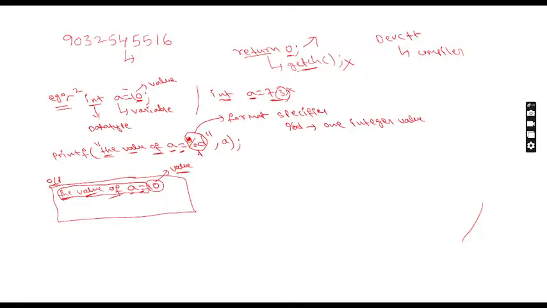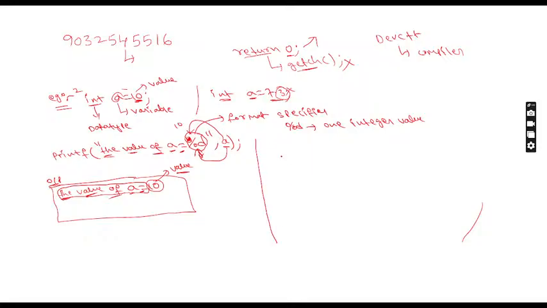In place of percentage d, what is displayed? It displays the value stored in a. The value of a is replaced in place of percentage d. In a, what value did I store? 10. That 10 will be displayed in place of percentage d. So that is the story behind writing the format specifier.